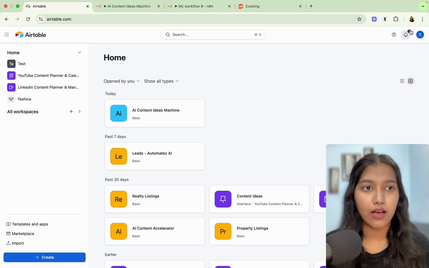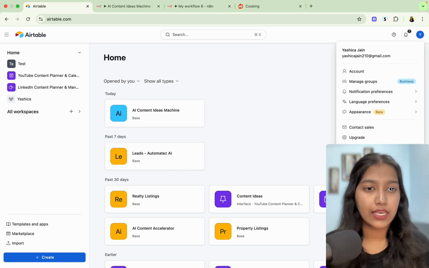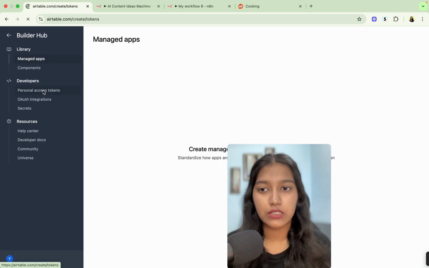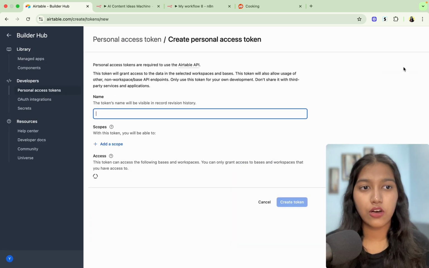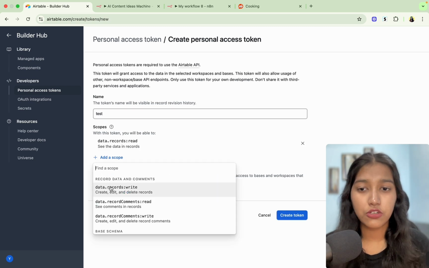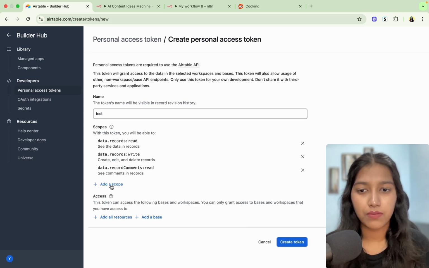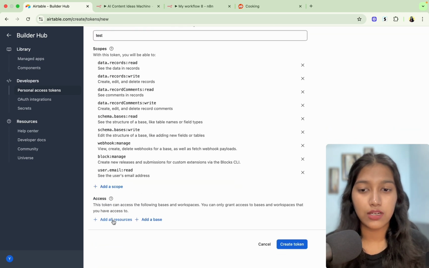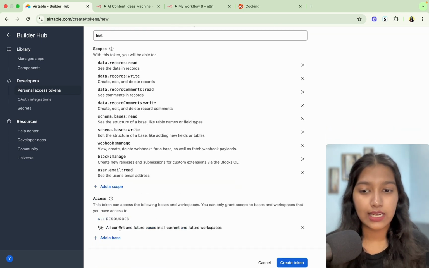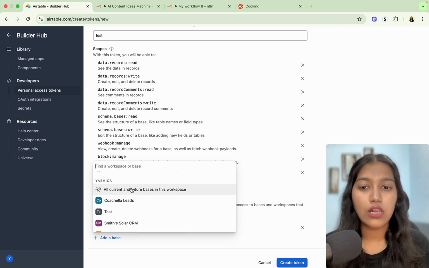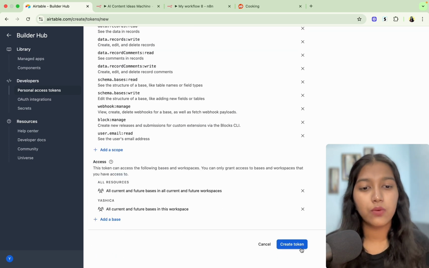Come to your main account, click on your icon here, and then go to Builder Hub. After that, go to Personal Access Tokens. Click on Create a new token, give it a name. For the scopes, make sure to add each and every scope. Just select all of them one by one. Okay, once that is done, for the resources, you're going to select all, and for the bases, you're going to select all current and future bases in this workspace. And then you will click on create token.